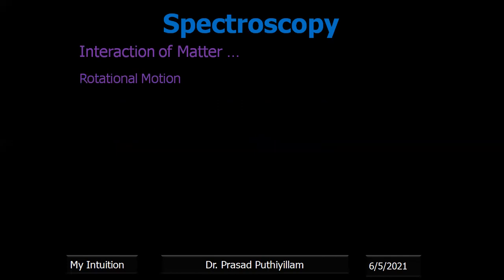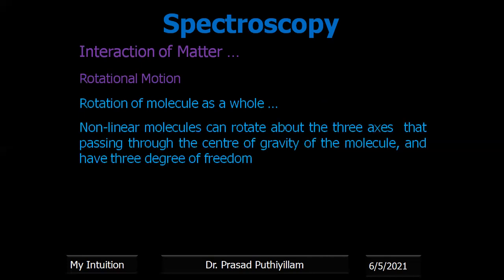Now, within the molecule there is a type of motion known as rotational movement. It is the rotation of the molecule as such. There are two types of molecules we come across: non-linear molecules as well as linear molecules. A non-linear molecule is not a straight-chain molecule.